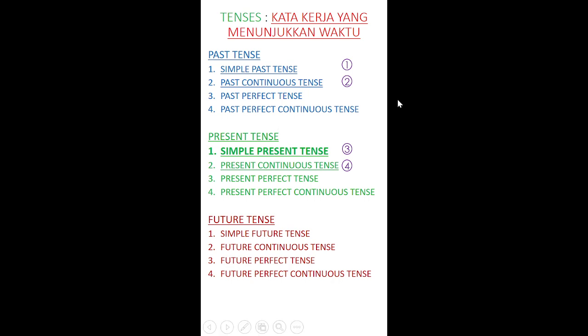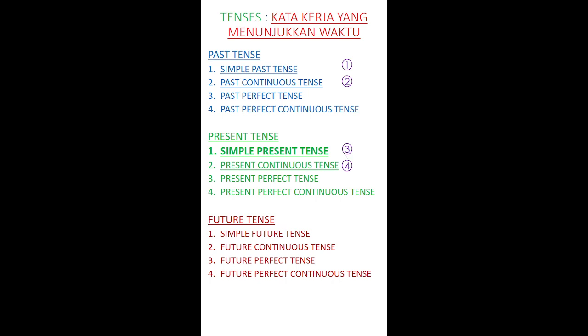So remind yourself that for these tenses, as I have explained to you, past tense, present tense, future tense, these are all kata kerja yang menunjukkan waktu. All the actions, the verb, perbuatan, it shows the time, right? So you are going to look at these four: simple past tense, past continuous tense, simple present tense, and present continuous tense. In this lesson, we are going to focus on simple present tense.